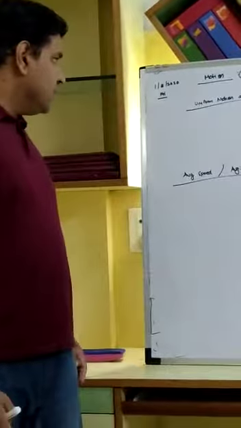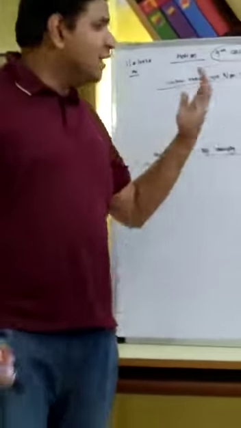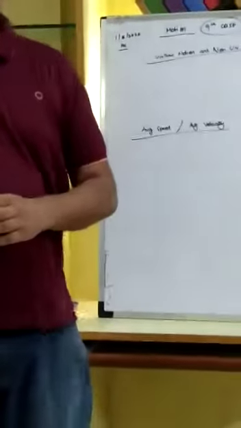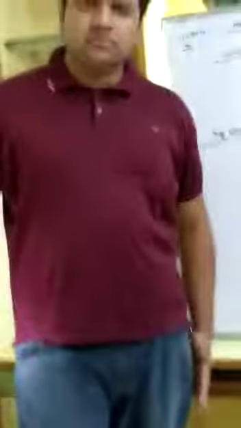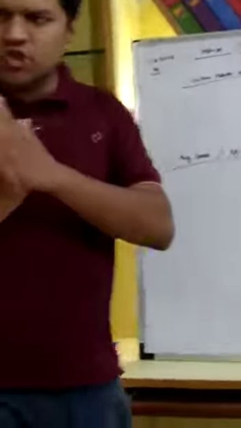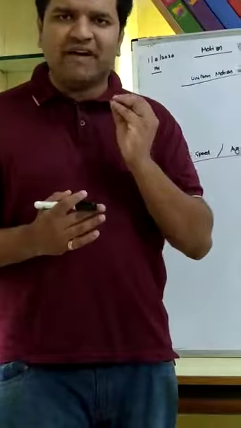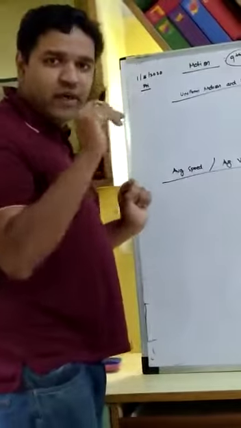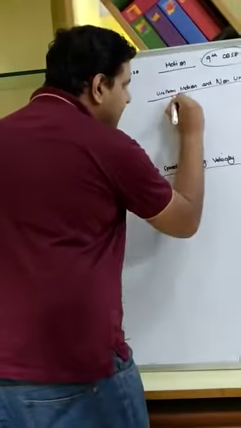Going ahead, let's talk about uniform motion and non-uniform motion, and let's talk about two more terms, average speed and average velocity. What is uniform motion and what is non-uniform motion? At the beginning of the chapter, we already saw the definition of motion, wherein we defined it as a movement of some kind. So what is uniform motion? Uniform motion, listen very carefully, I'm writing it as well, is nothing but